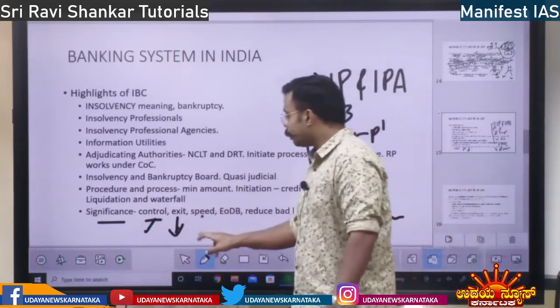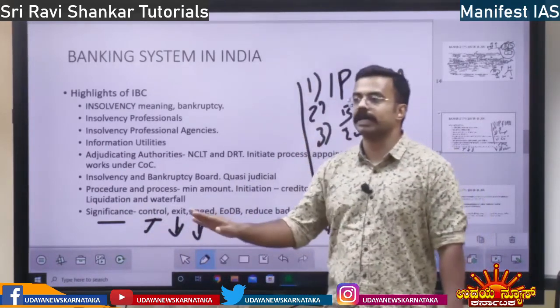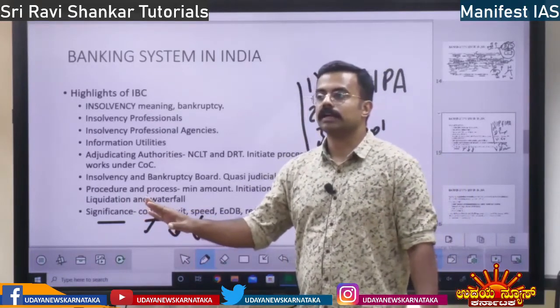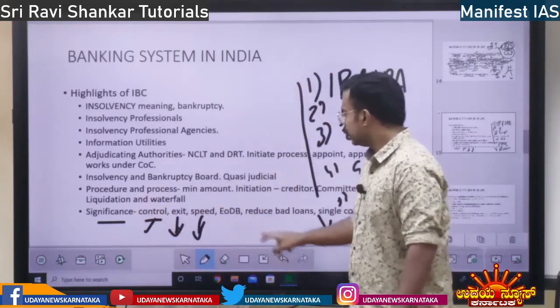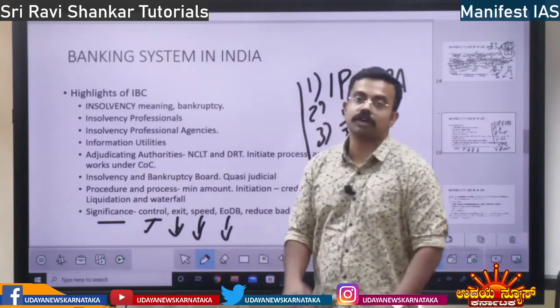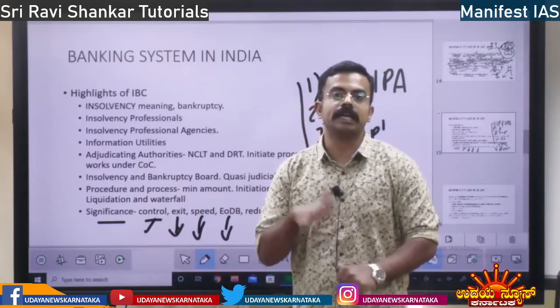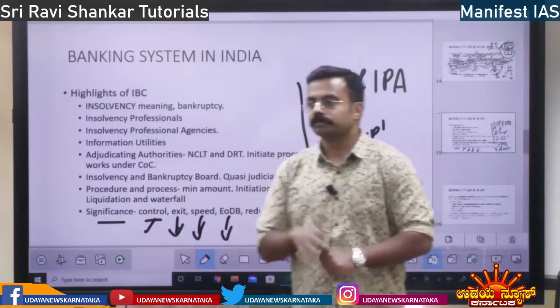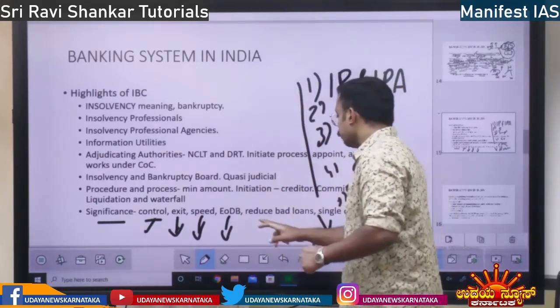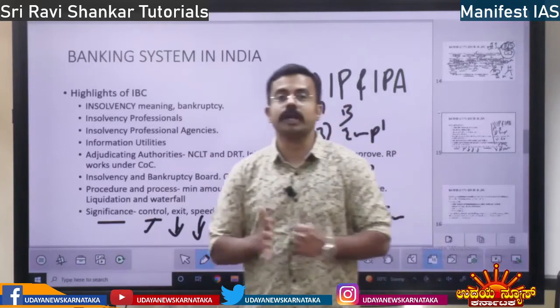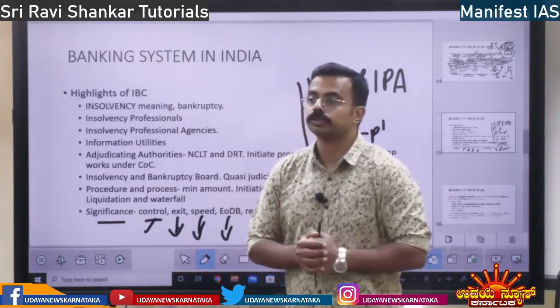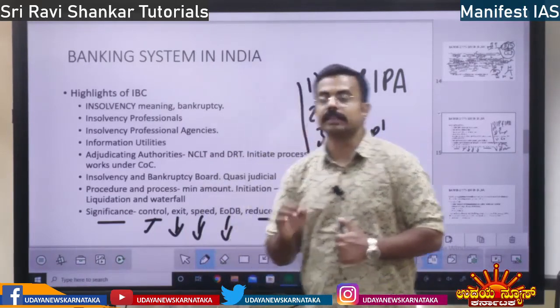That is one thing. Speed: within 180 days everything will be done. Money would be recovered. That is the third thing. Next, ease: it will increase the ease of doing business, right? Ease of doing business will be increased. And also it will reduce the bad loans. Bad loans will be reduced.